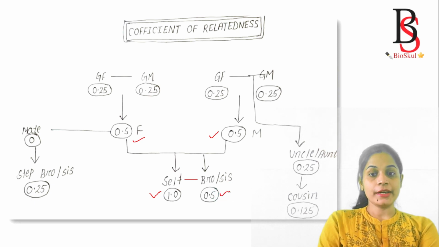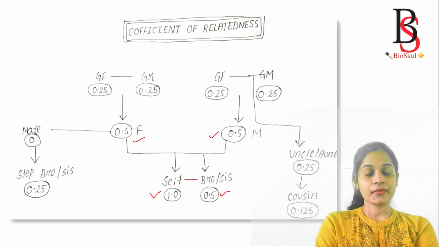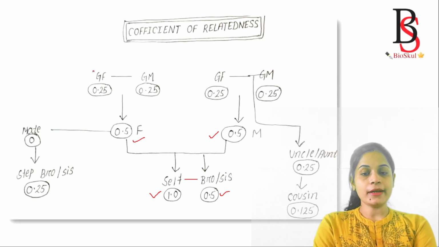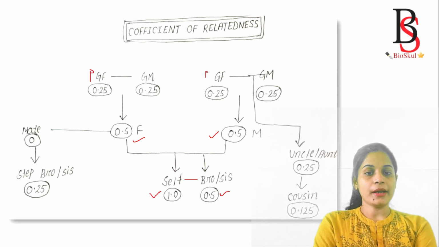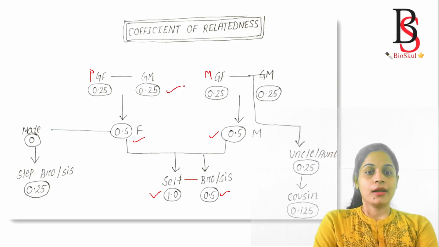So the relatedness with parents and own brother and sister is 0.5. The relatedness of self to the grandparents, the paternal grandparents and the maternal grandparents, is 0.25.